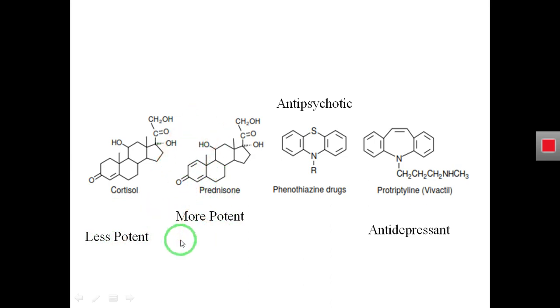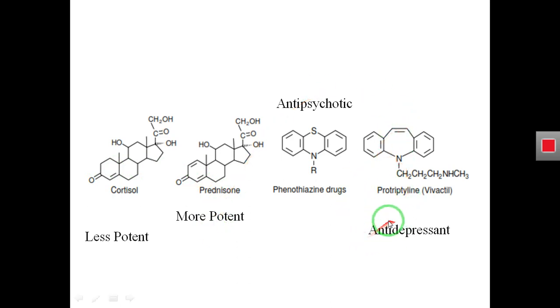And you also have to keep in your mind that whenever we make any change in the lead compound, this is the lead compound, we are making changes. What changes are we making? We are adding a double bond in the lead compound. So making changes in the lead compound changes the structure of the lead compound, and the compound that we get, we will say it is an analog. So this is the analog of this lead compound, that is cortisol, and always or mostly the analog that we get from the parent compound has different biological activity.